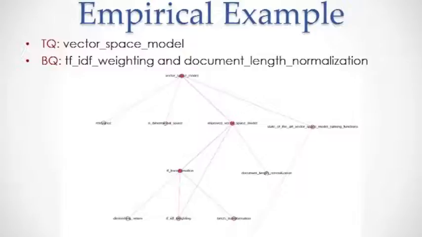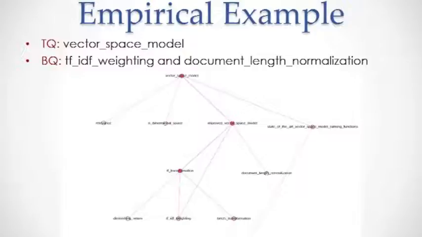In the first empirical example, the user provided the target query as vector space model, and also provided two background queries: TF-IDF weighting and document length normalization. This is the subgraph that connects the background queries and the target query that the user provided. This is not yet the optimal solution that we will recommend. So we will recommend this solution because it bridges the gap between the target query and the background queries.